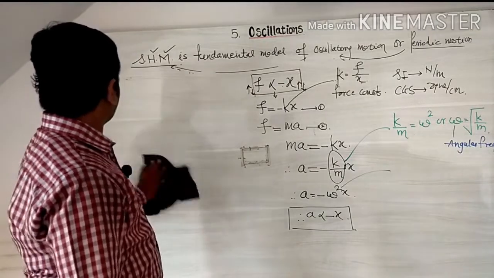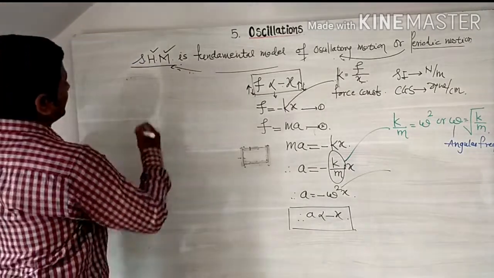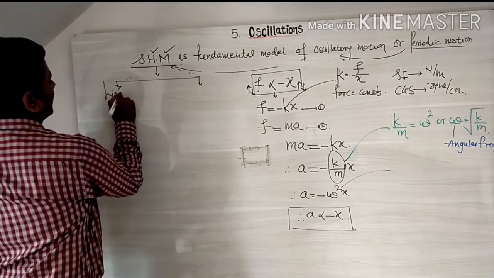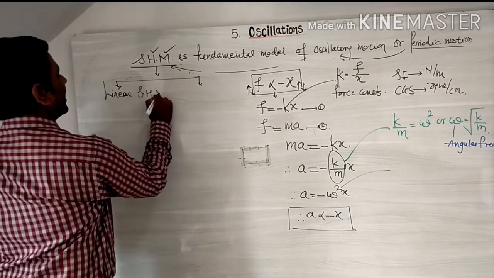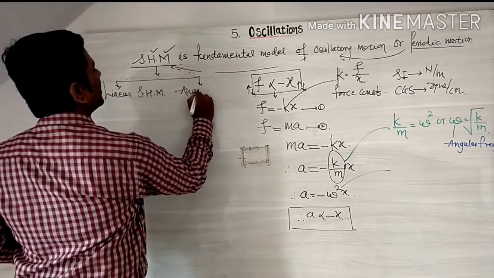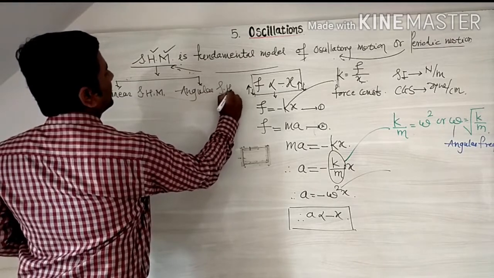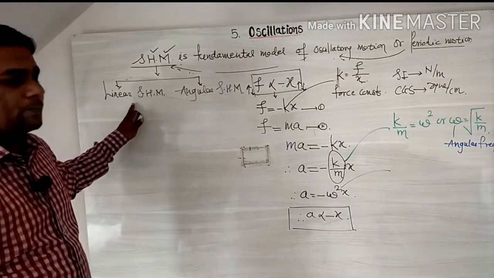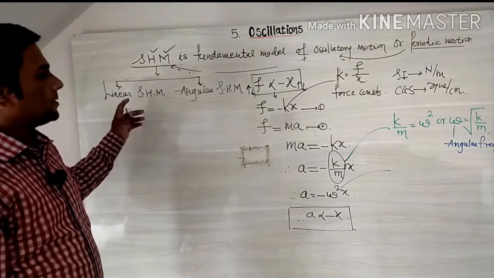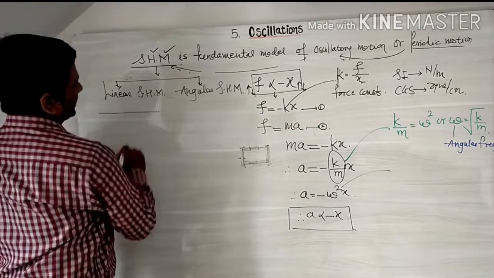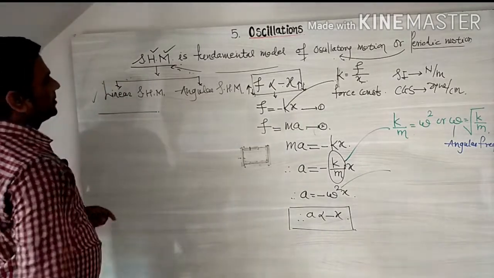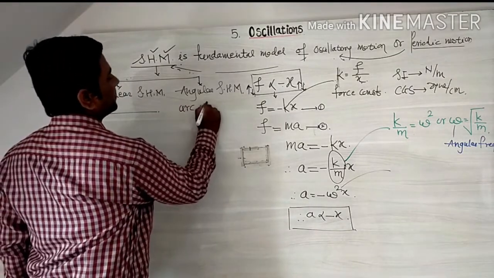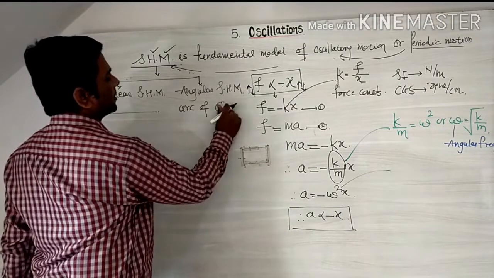First is linear simple harmonic motion and second is angular simple harmonic motion. Generally we say that if an oscillating particle repeatedly oscillates to and fro about its mean position along its fixed path, and that fixed path is a straight line, then it is said to be linear simple harmonic motion. If the path is an arc of a circle, then it is said to be angular simple harmonic motion.